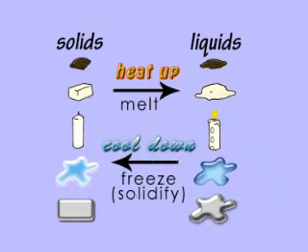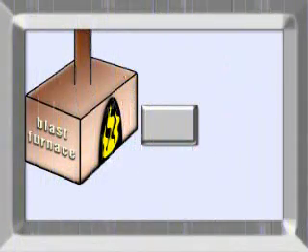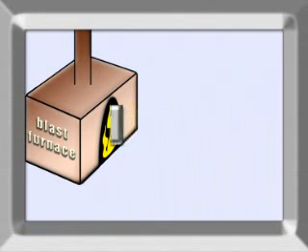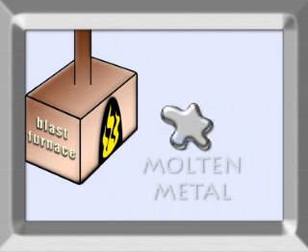This means that many materials, such as chocolate, butter, wax, water, and even metal, can exist as solids or liquids, depending on the temperature. In the case of metal, it needs to be heated to a very high temperature before it melts into liquid or molten metal.